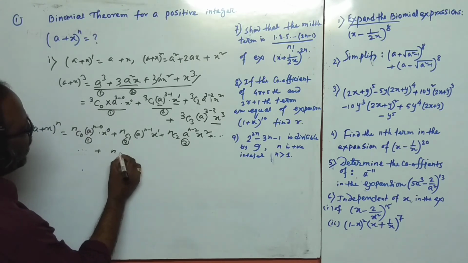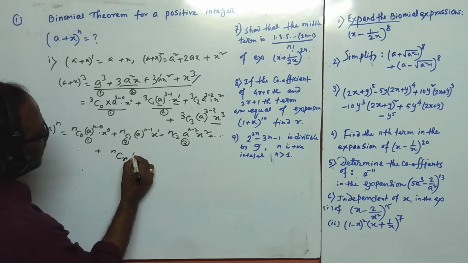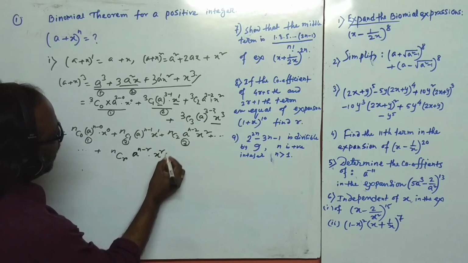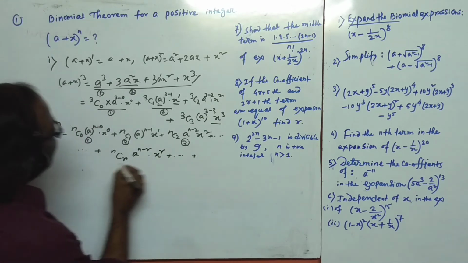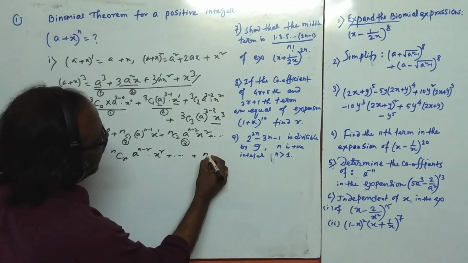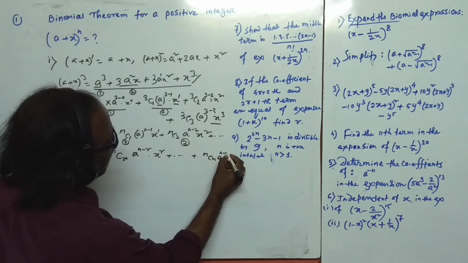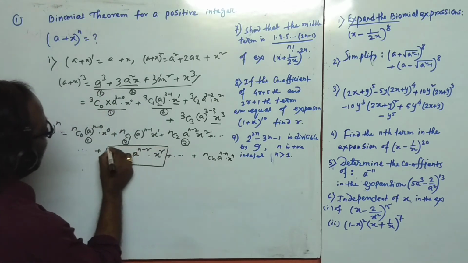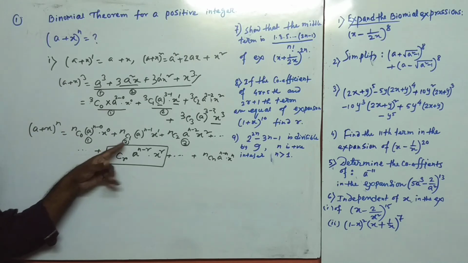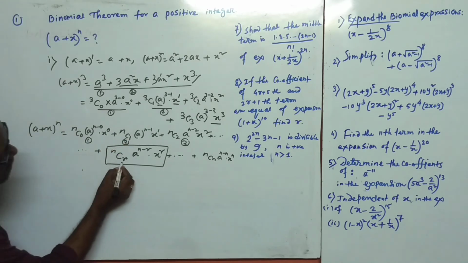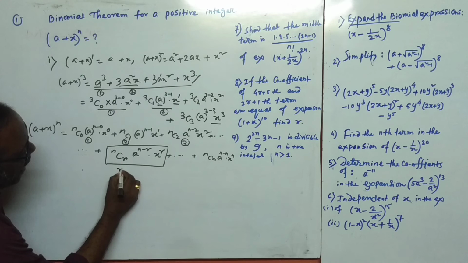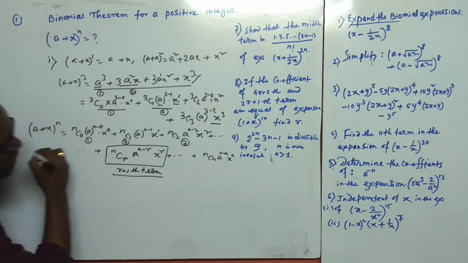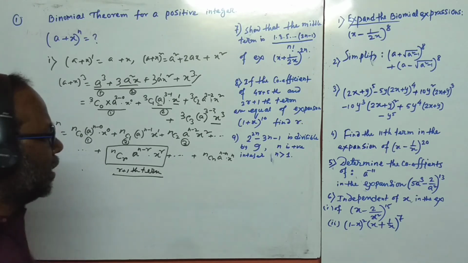Now we have to write the general form, this is nCr a to the power n minus r and x to the power r. And the last term is nCn a to the power n minus n and x to the power n. This is called the general term. See, this is the second term, that's why the suffix here is 1, therefore this is the (r + 1)th term. This is called the general term.